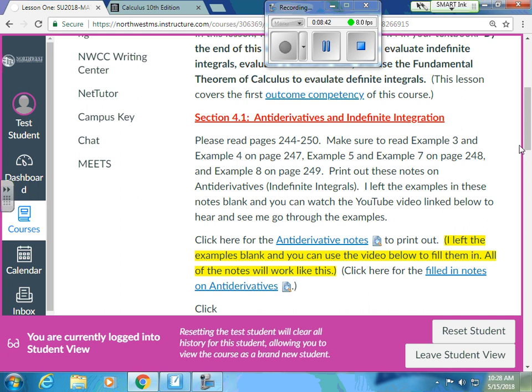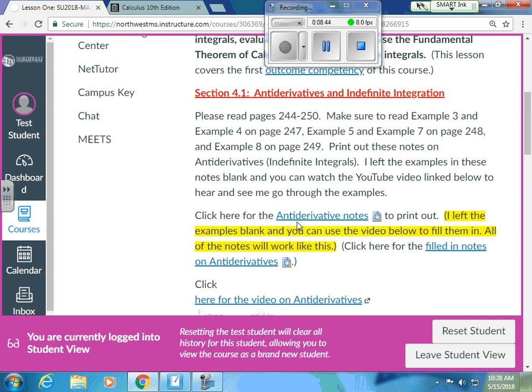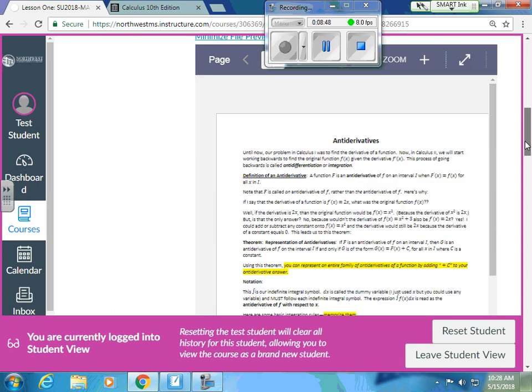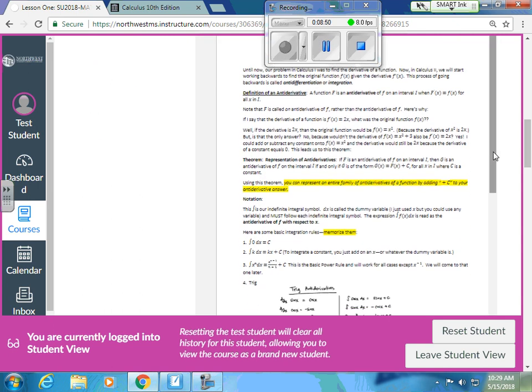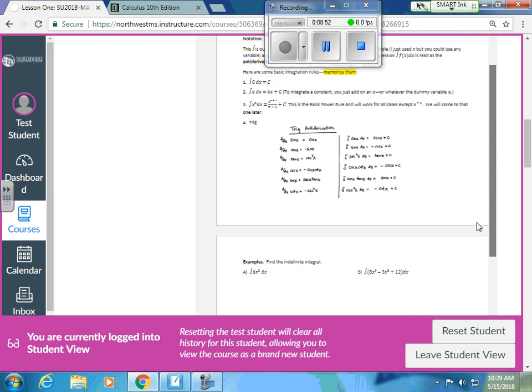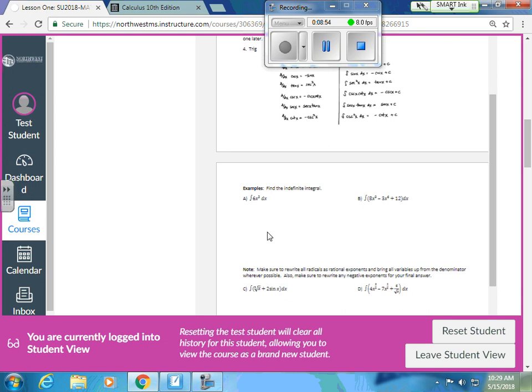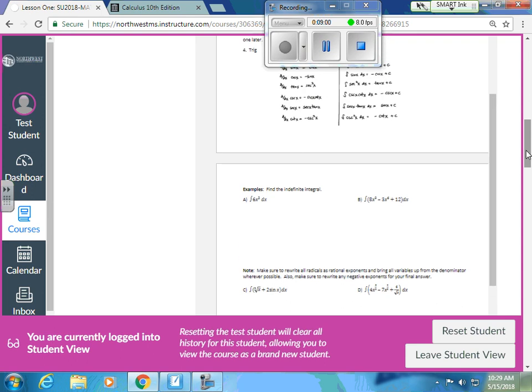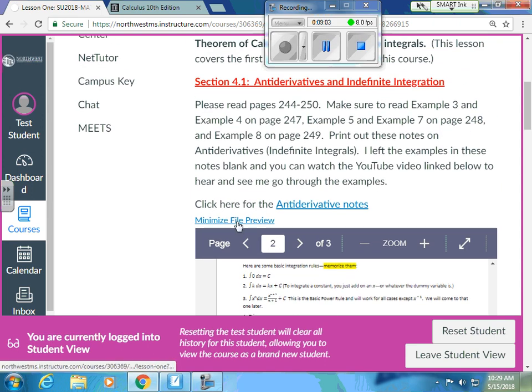But here's what I want you to do each week. I've got the notes for this section, so they'll look like this. I want you to print them out. It's just a Word document you'll print out. You want to have those handy, read through them. And then if you notice, I've got all of the examples, and the examples are blank, because I want you to make your own notebook as we go through this class.